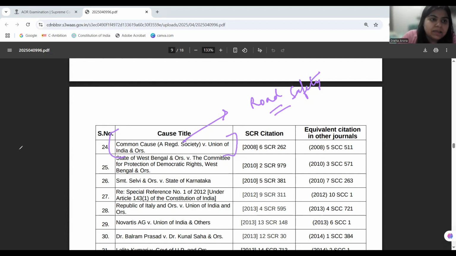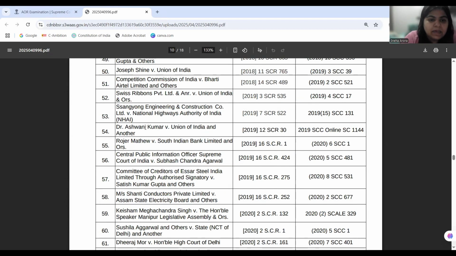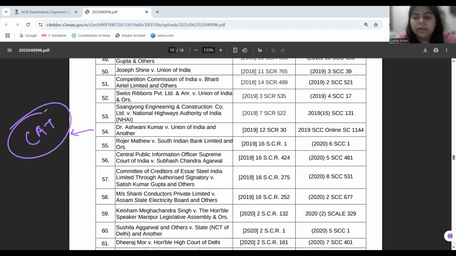Then similar is the case of Dr. Ashwani Kumar versus Union of India, numbered at 54 in the list of AoR leading cases. In this case, the petitioner, a PIL activist, is saying that the Convention Against Torture has to be applied and ratified in India, because there are undertrial prisoners who are suffering custodial torture at max.